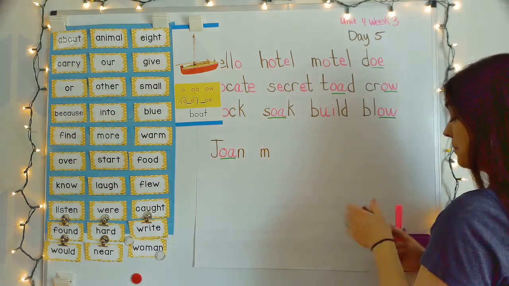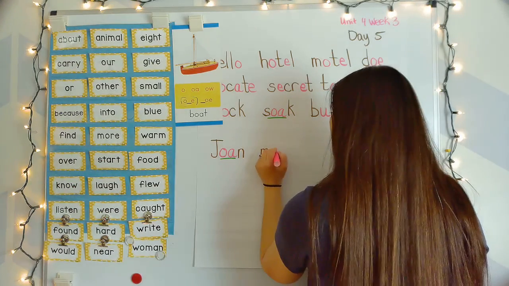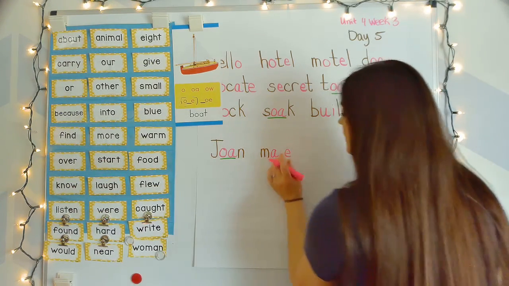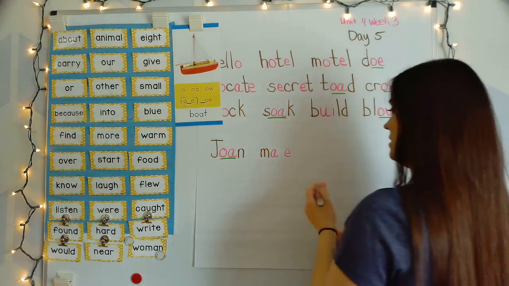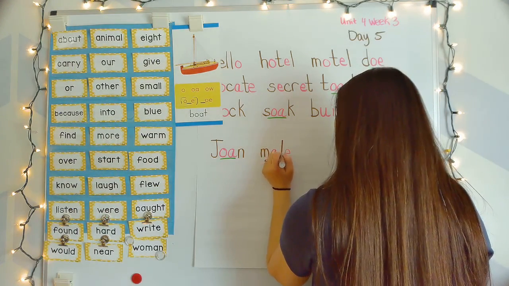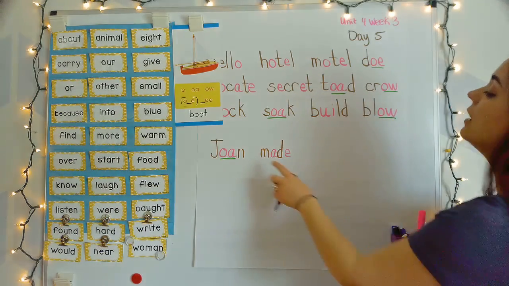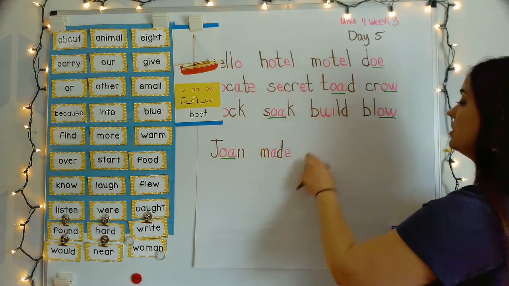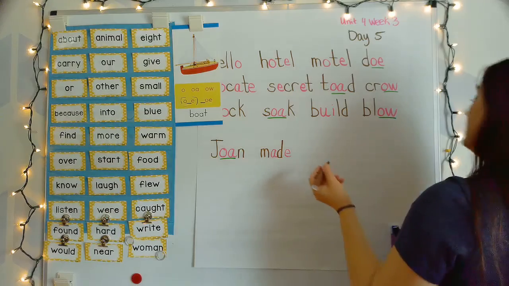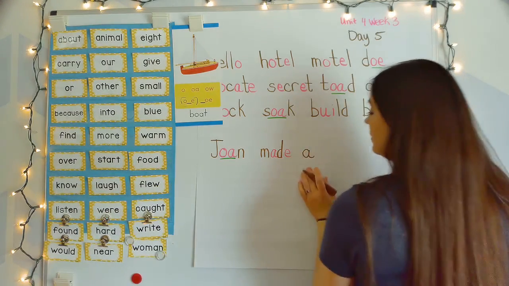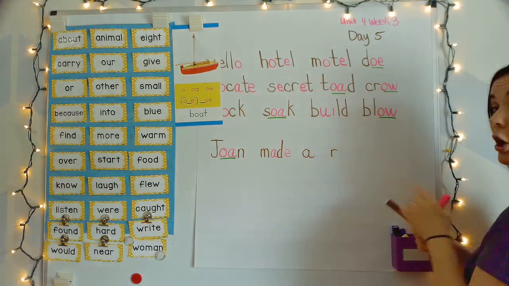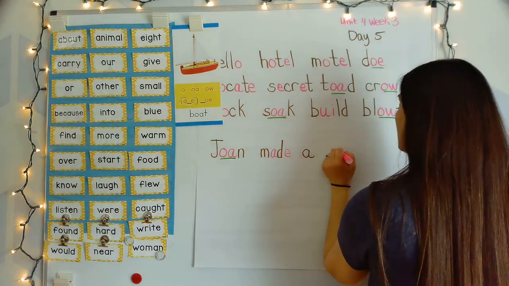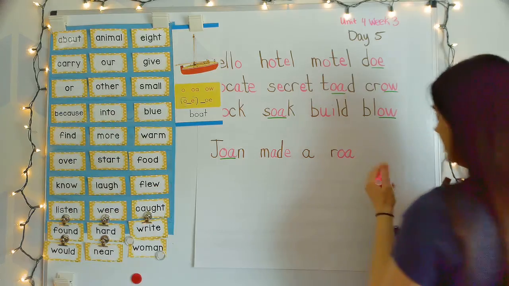M says m. And there's a silent E, which is going to make that long A sound. A. D says da. A, da. Made. Joan made the word and. R says r. And here's O-A.